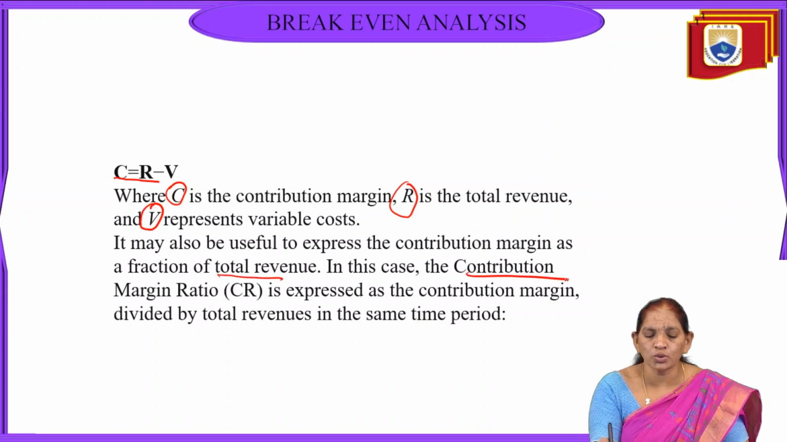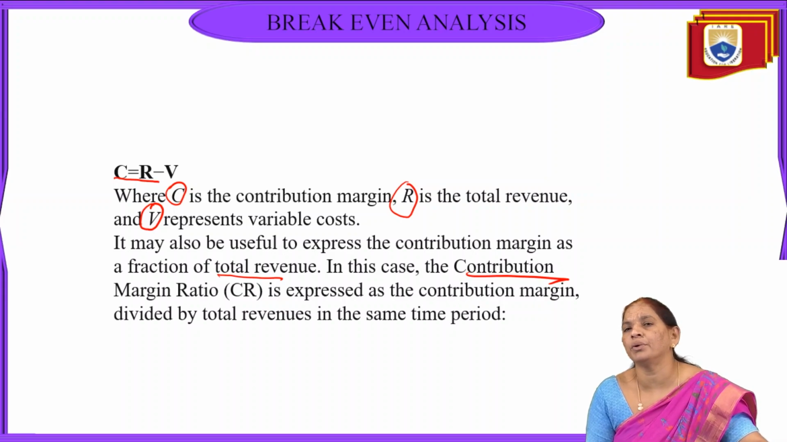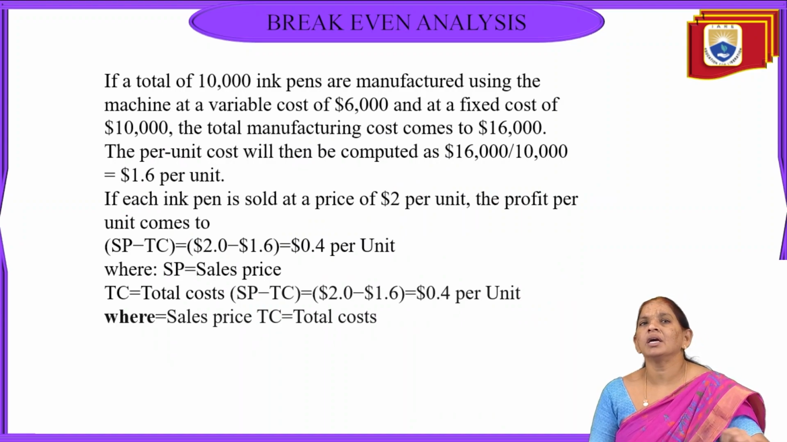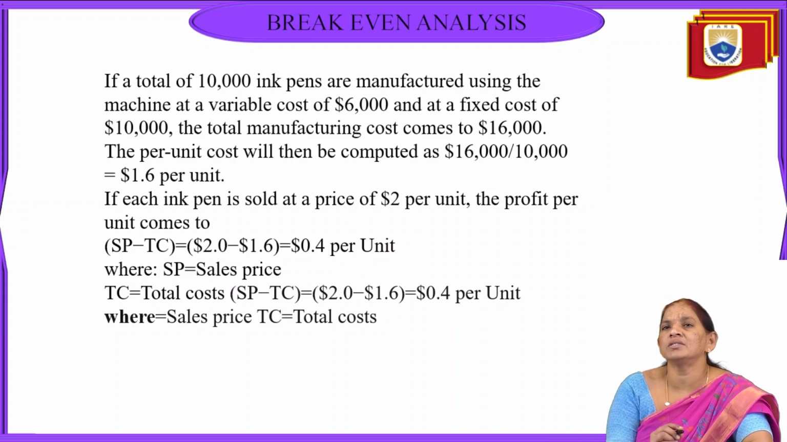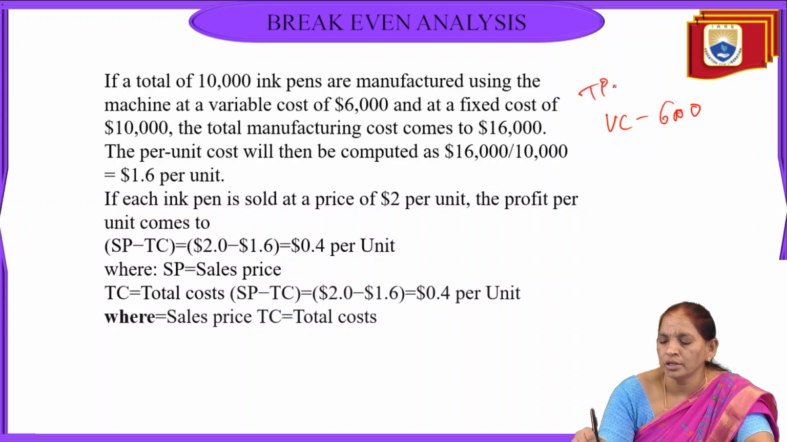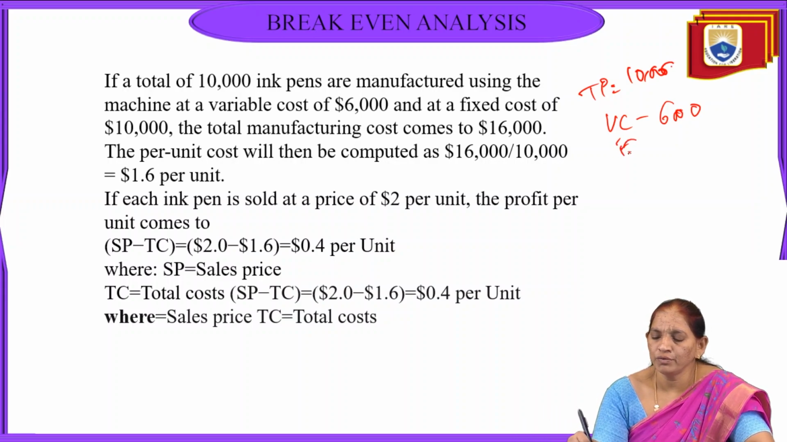So in case of this contribution, it could be expressed in contribution margin or maybe divided by the total revenue at the same time. Next, we'll give a small example relating to this contribution. Like if total 10,000 pens are manufactured using a machinery at a variable cost, that is variable cost is 6,000 and total production is 10,000. And the fixed cost where we got is